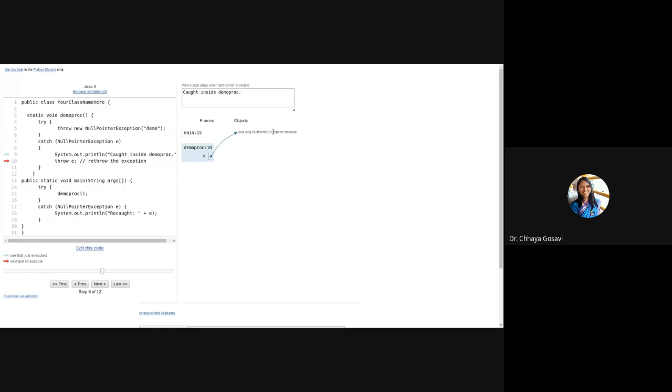What is e? e is a java.lang.NullPointerException instance. So e is an object of type NullPointerException, and we are throwing it again. This is another throw, a rethrow of the same object. This is possible. You can throw it only if you have another try to catch it. So this will be caught by this catch, from where that function was called, NullPointerException e, and it will print recaught.